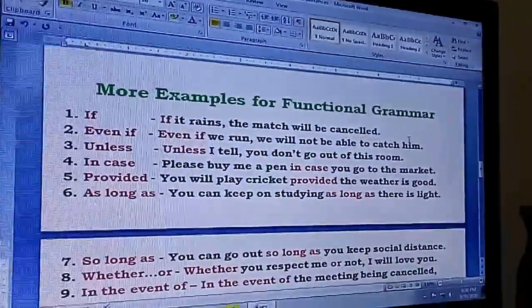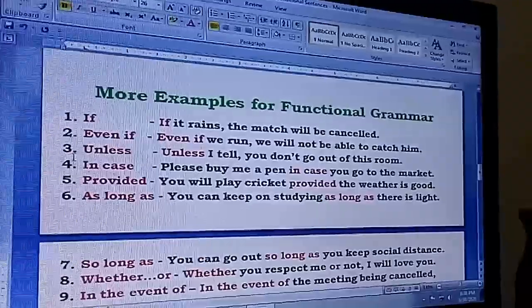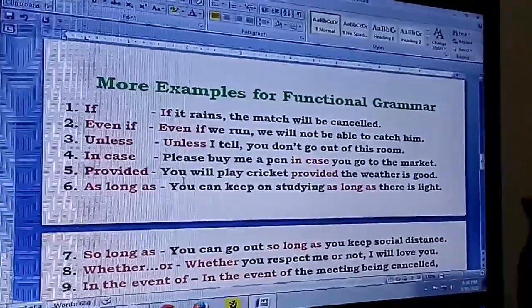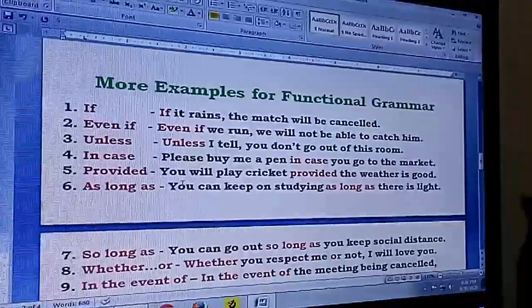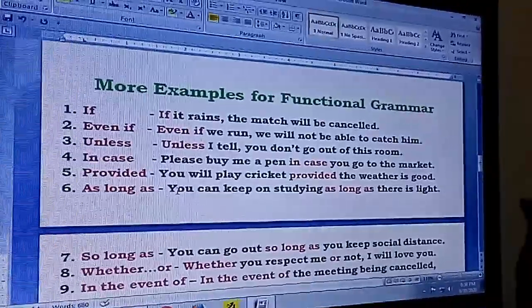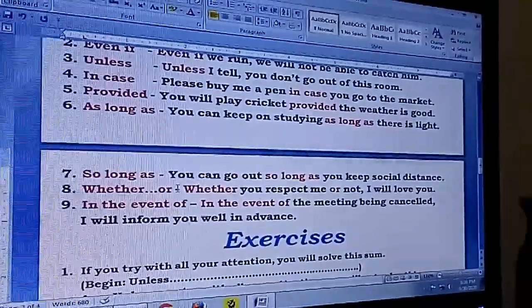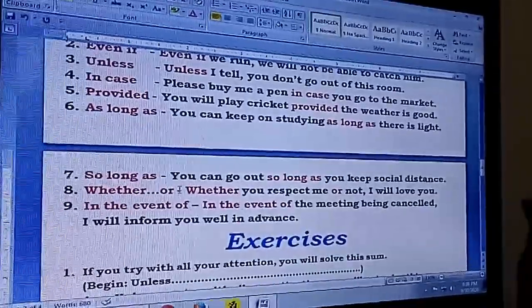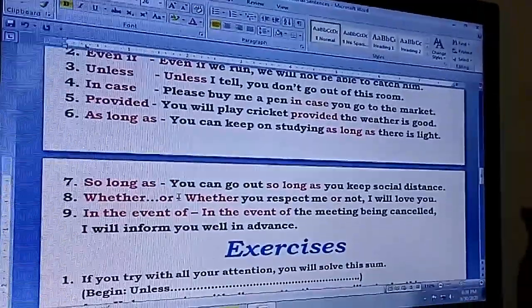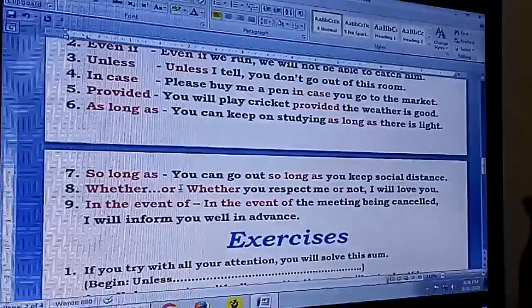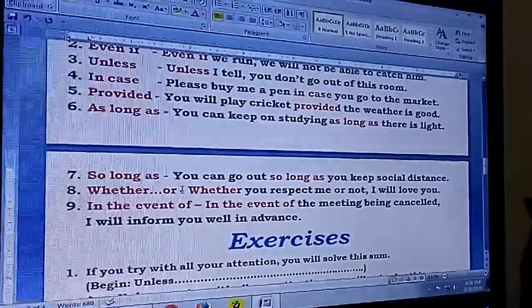If you get it into your mind very clearly, these are like mathematical formulas, the grammatical formulas. Please go through these grammatical formulas. It is not just for the sake of the exams, but for your good English learning sake.